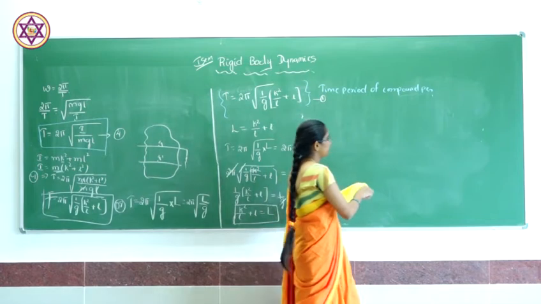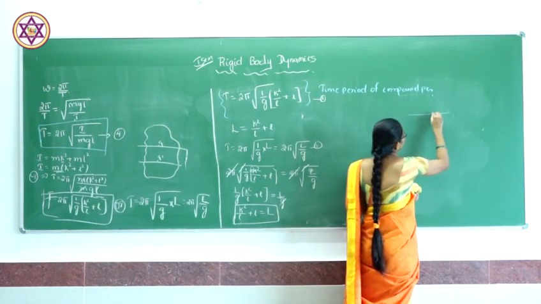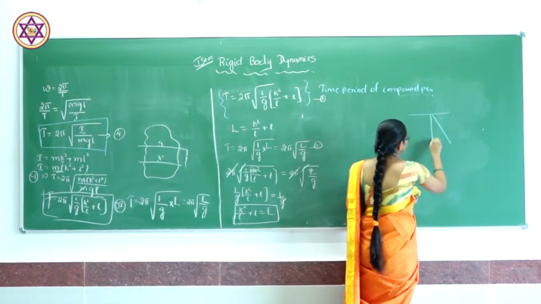That means, if you consider the compound pendulum, it should be equal to this length.